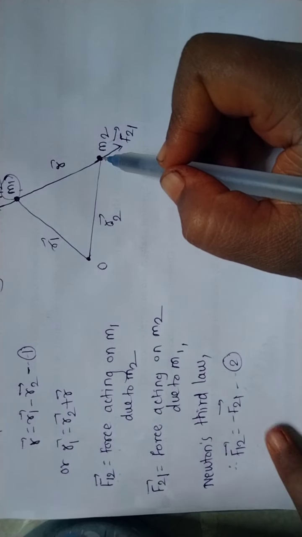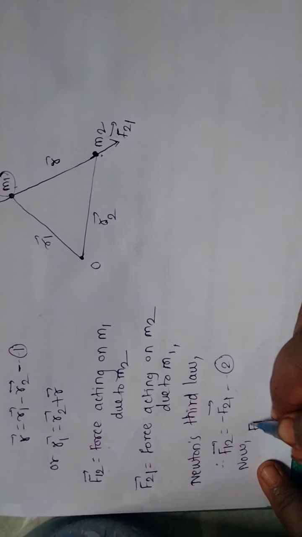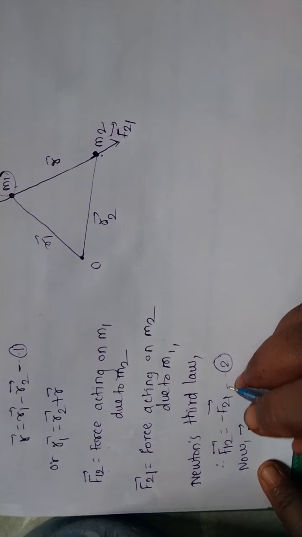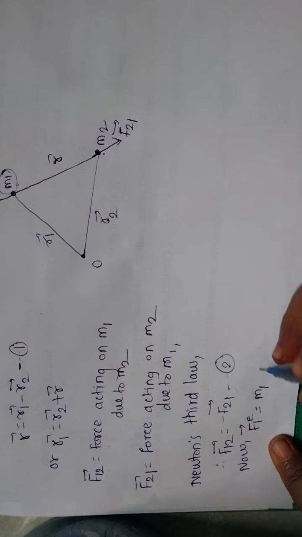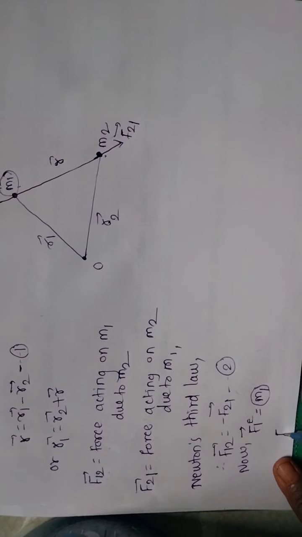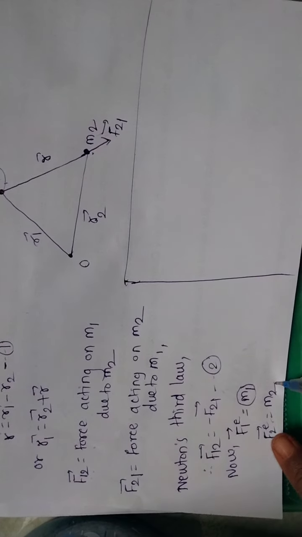Let us consider the external force, with E denoting external. F1 external is the external force acting on mass m1, and F2 external is the external force acting on mass m2.